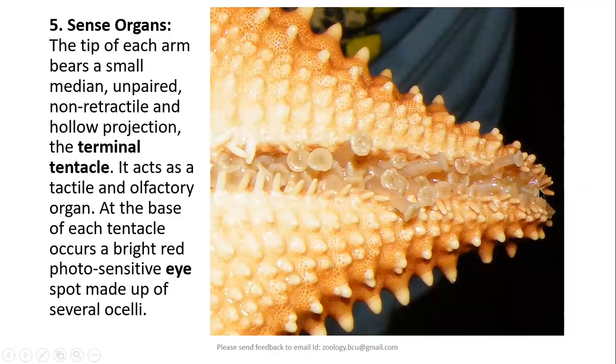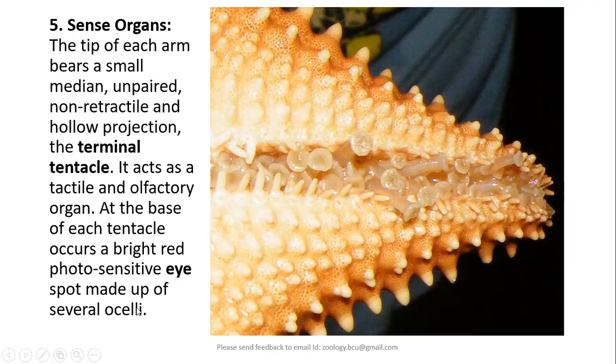At the tip of each arm, there will be a small, that means single, unpaired, retractile and hollow projection called terminal tentacle. Of course, it is not visible here. It acts as a tactile and olfactory organ, at the base of which there will be a bright red photosensitive eye spot which is made up of several ocelli.